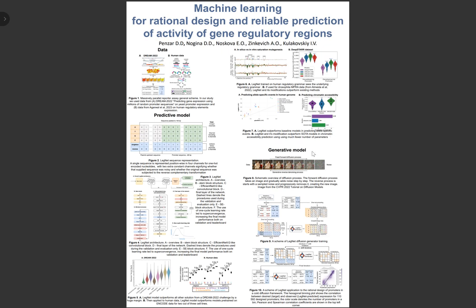The next step of our research was to test if we can use our model to generate new sequences with specified promoter activity. And we decided to use a diffusion approach to do that.